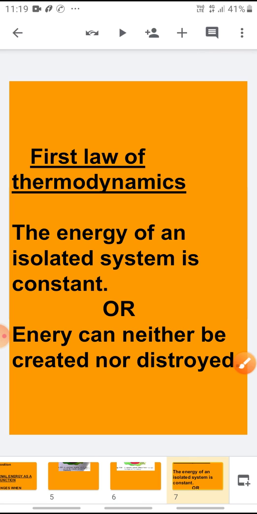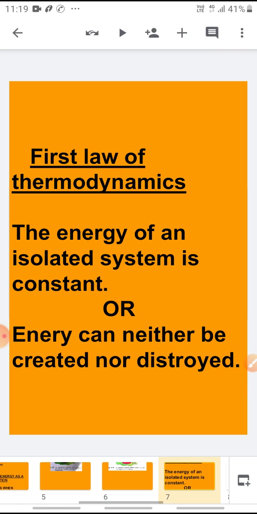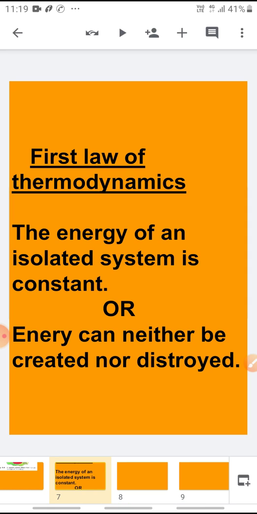Now coming to the first law of thermodynamics. What does the first law of thermodynamics state? It states that the energy of an isolated system is constant. That means when a system is isolated, like your thermos flask, its energy is constant. That is according to the law of conservation of energy, that energy can neither be created nor be destroyed. This is your first law of thermodynamics.